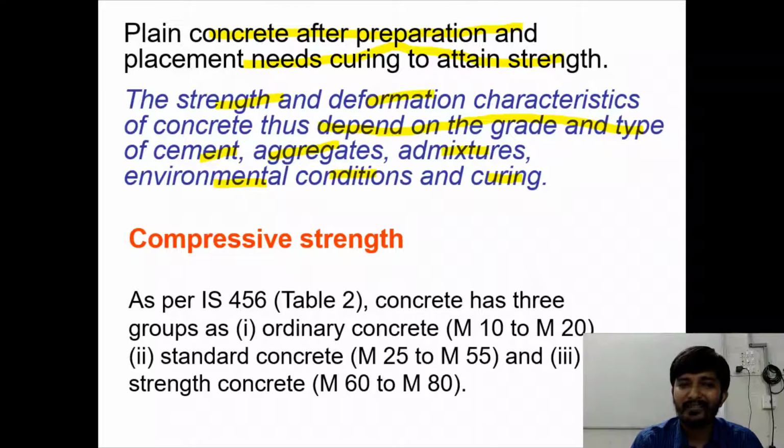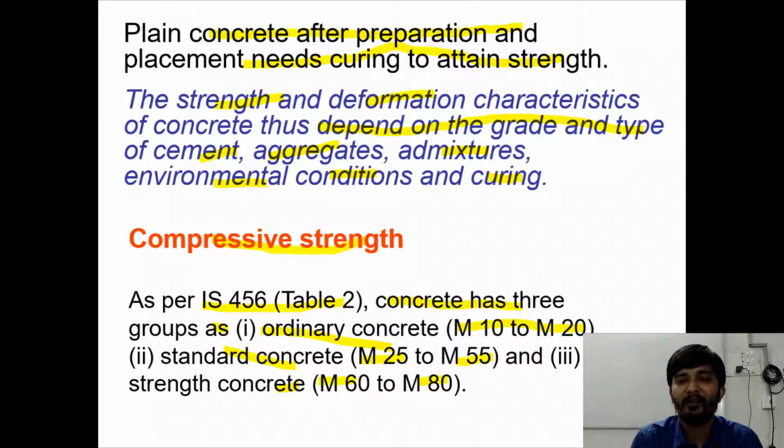characteristics of concrete. For compressive strength, we need to see IS 456-2000 table number 2. Concrete has 3 groups: ordinary concrete, which is ranging from M10 to M20, standard concrete, which is ranging from M25 to M55, and high strength concrete, which is having the range of M60 up to M80. So as per Indian Standard provisions, concrete grades have been divided into 3 types.